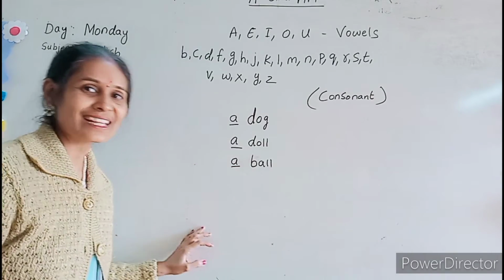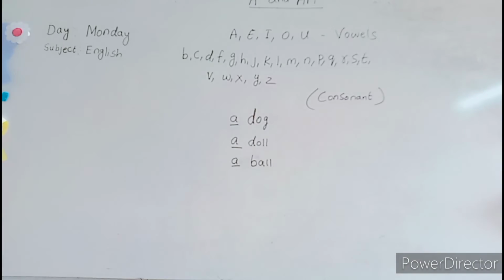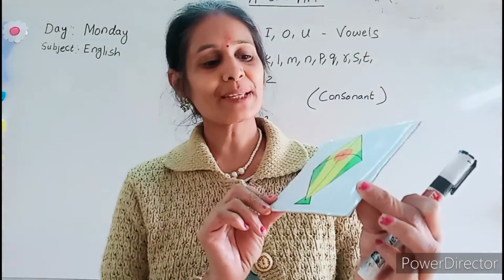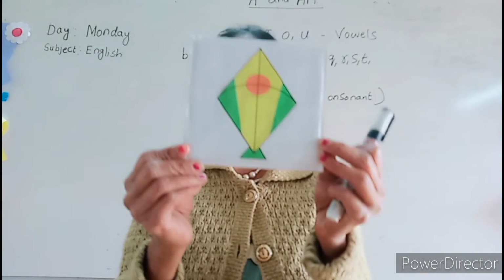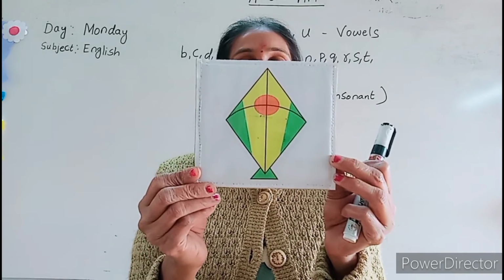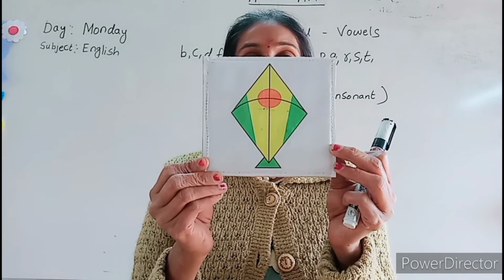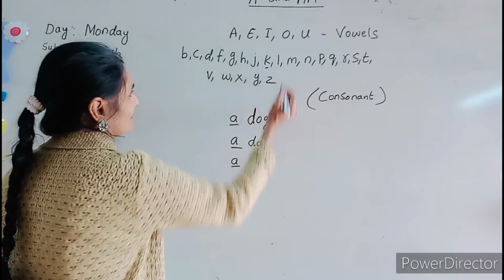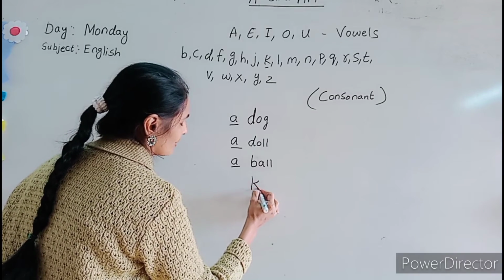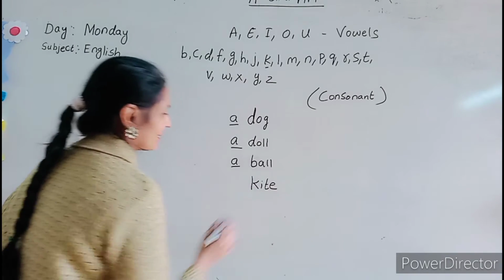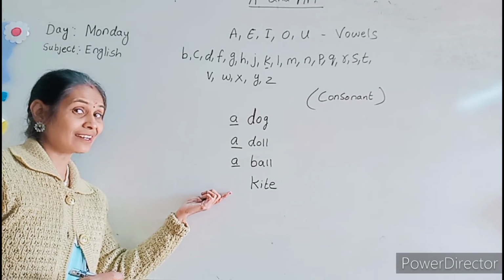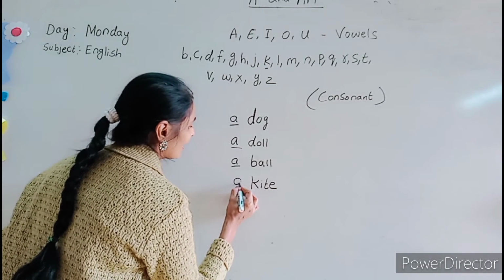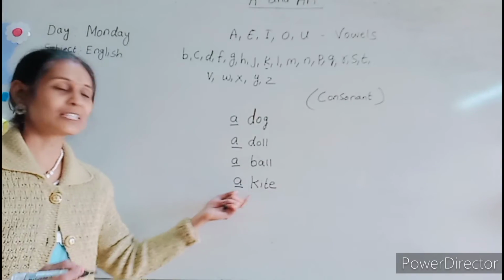Yes, dear kids? Now tell me, which picture is this? Yes, this is kite. K for kite. K is the sound of consonant sound. K is consonant sound. K-I-T-E. Kite. So, what we will insert here? A or an? Yes, you are right. We will insert A in front of the spelling.